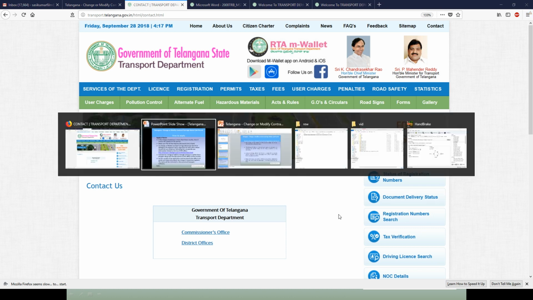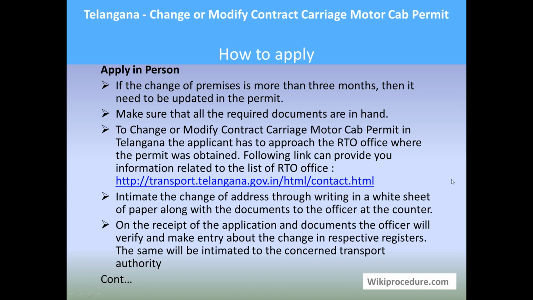Go to the RTO office and intimate the change of address to the authorities by writing on an A4 white paper. Please make sure that you write the new address without any spelling mistakes or postal errors, because then it will be a headache for you. Also write the old address for them to understand the change of address, and give all the supporting documents along with this application to the officer there.